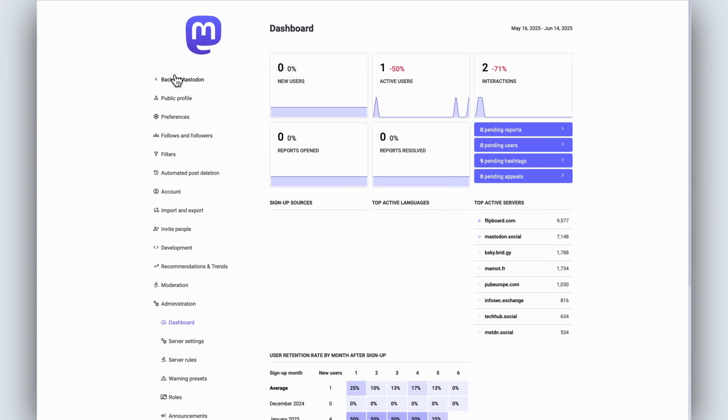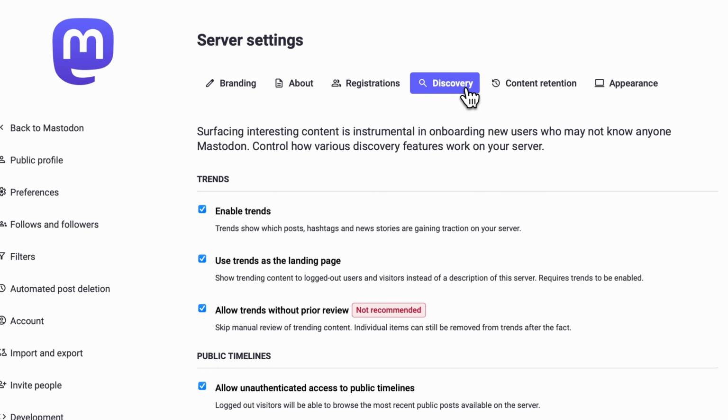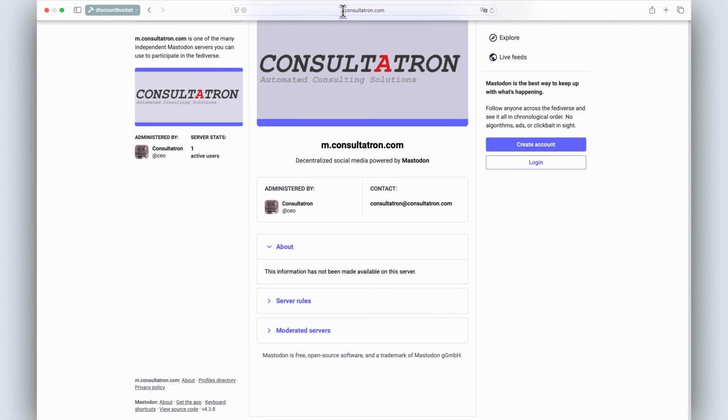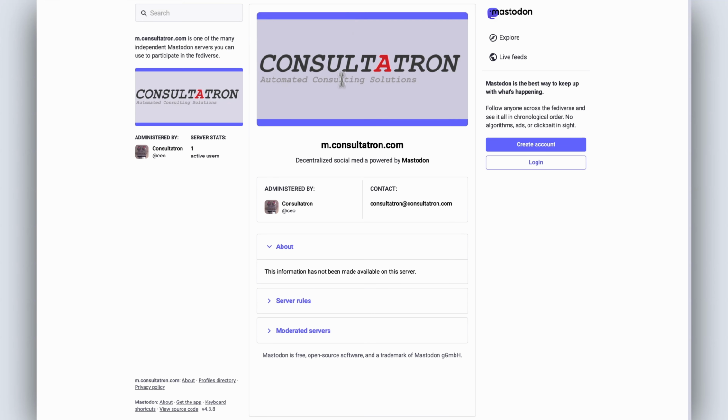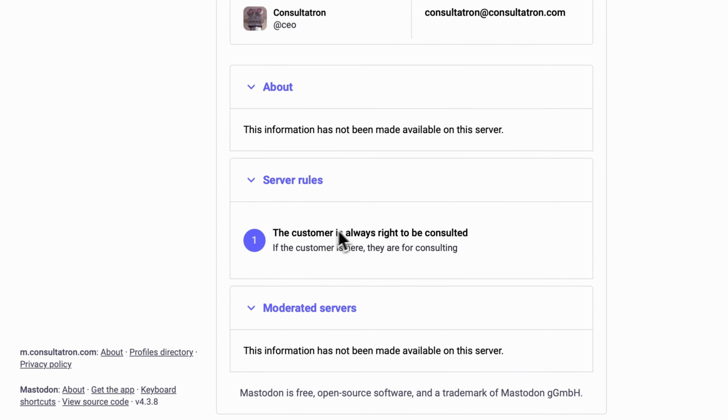Let's show you how to do it. So you click on Administration, Server Settings, Discovery, and then disable where it says Use Trends as the landing page. And we're just going to turn that off. And then over on the Discount Bucket Warehouse profile, if we open up Consultatron's Mastodon instance, it shows this, which I think is a little bit nicer. Obviously, the server isn't completely filled out, but you can put some information in there.